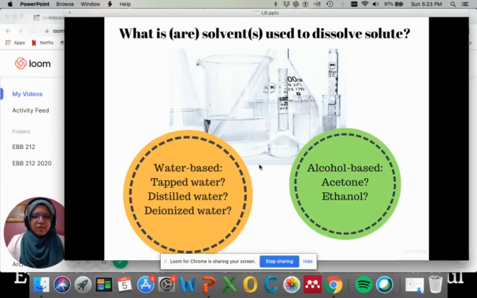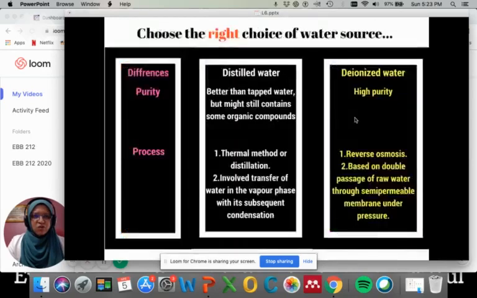As for the solvent, we can decide whether to use water-based or alcohol-based depending on the synthesis method that we want to use. And finally, you have to choose the right water source. Because our aim is to produce high purity powder for advanced ceramic applications, we have to use distilled water or deionized water. We cannot use tap water as tap water contains a lot of foreign materials such as organic compounds.